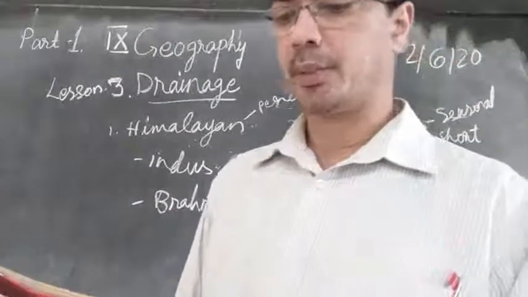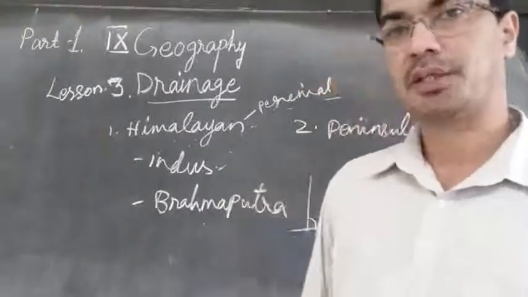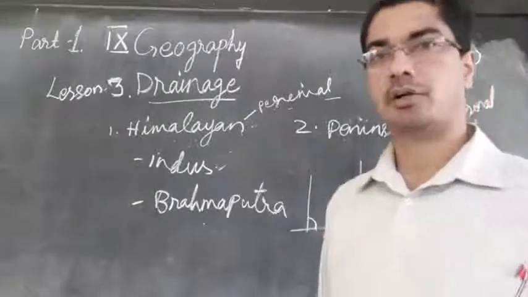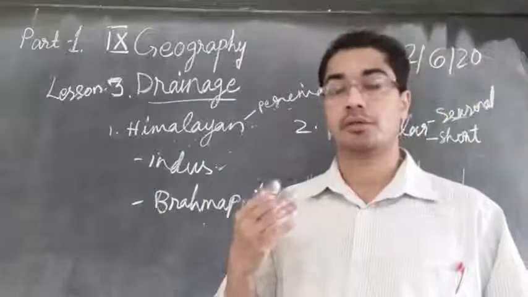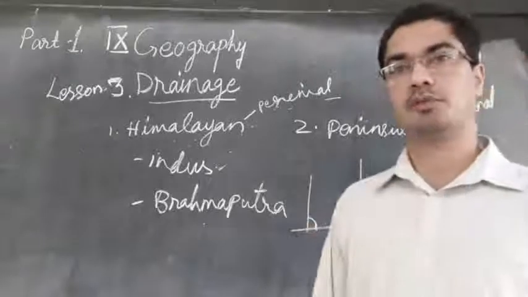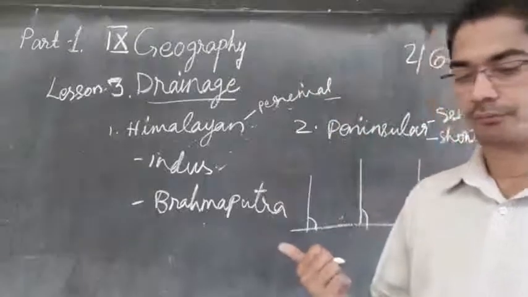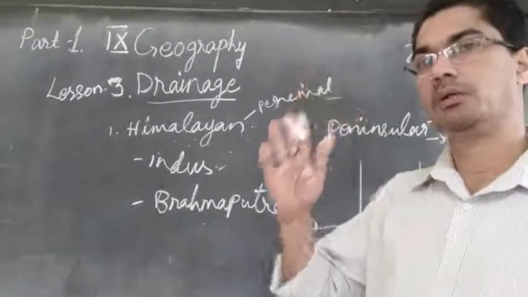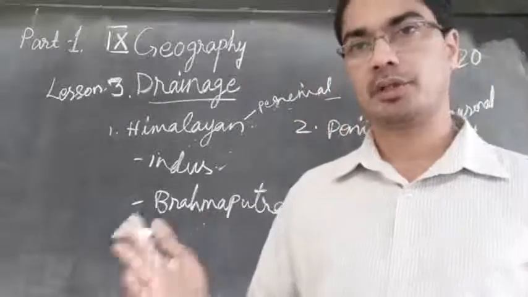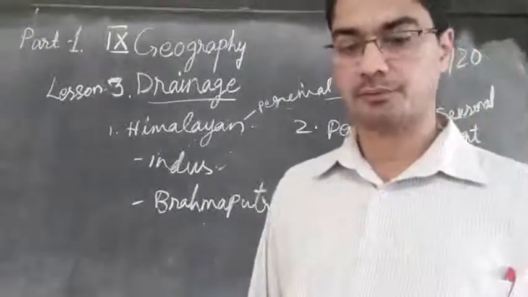And a trellis drainage pattern develops where hard and soft rocks exist parallel to each other. So what is the reason for the formation of this trellis shape? Because underneath there is hard rock or soft rock. So where the river is flowing through a rocky region, this kind of pattern will be formed. But the first one, the dendritic, will be on the hilltop where there is a slope area, and where the river is flowing through a rocky area, then this trellis will be formed.